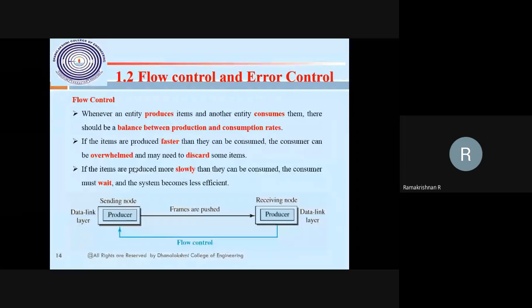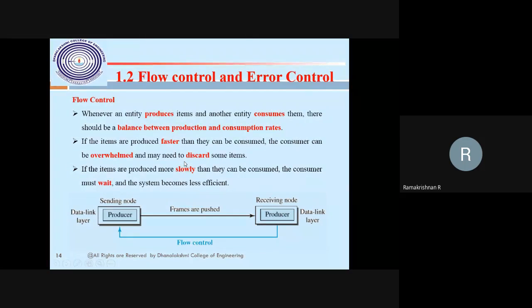Producer, receiver is a consumer. Flow control and error control manage the receiving and balance the producer and consumer problem. When the producer is faster than the consumer, the consumer will be overwhelmed. That is an overflow. Maybe some items need to be discarded.